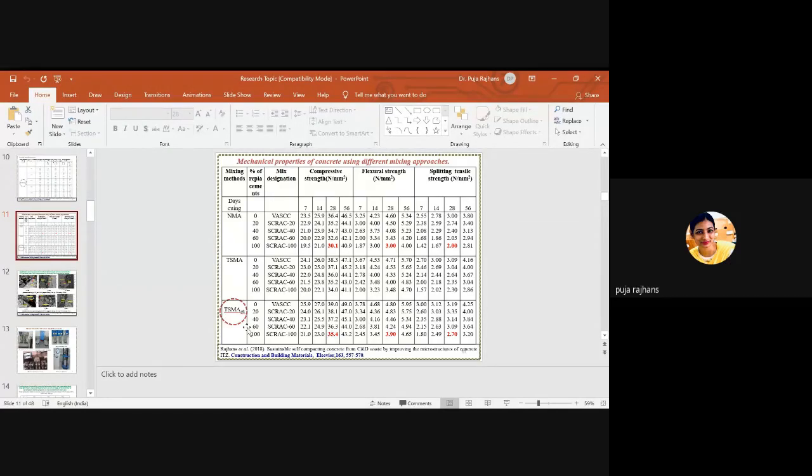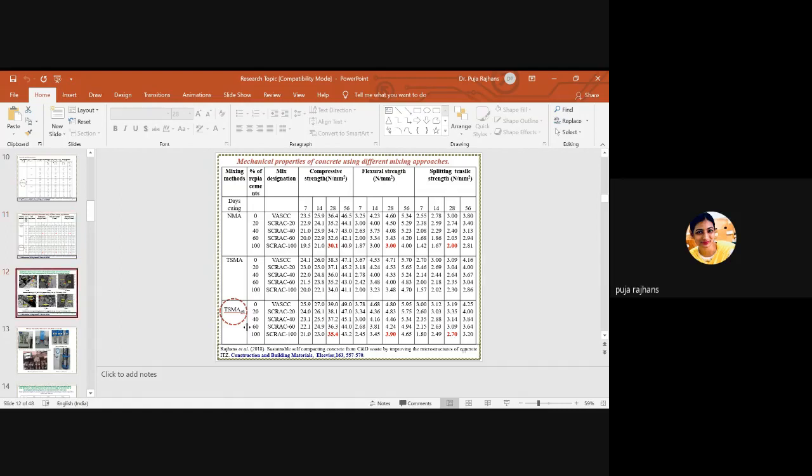So this is at the macro level. So what is the reason behind the increment, and what is the reason behind the improvement at the micro level?